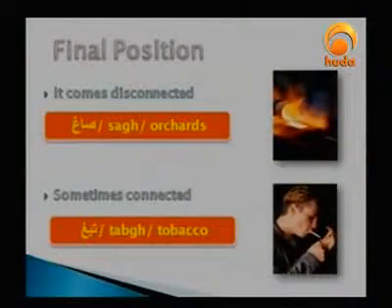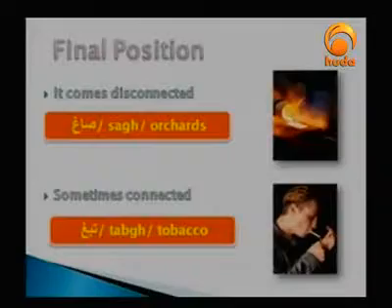Again, when it comes in the medial position, it's always connected with the previous and with the following one. How about when it comes in the final position? Here it is. I would say, for example, صاغ, and also we have tabgh. Two important examples: the first one, which is disconnected, and the second one, which is connected.